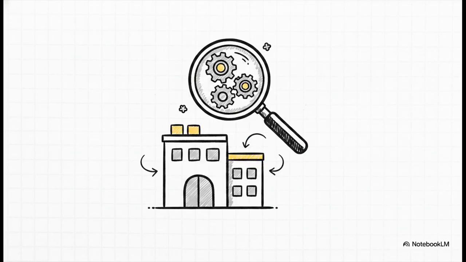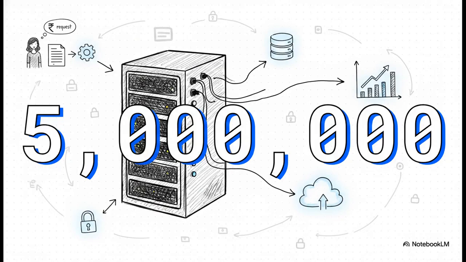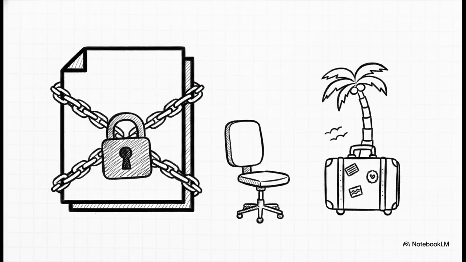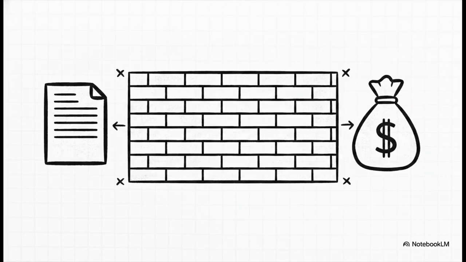Let's look at a real corporate scenario from XYZ Limited to see this control in action. RIA creates a purchase requisition for a massive 50 lakh rupee server upgrade. That high value triggers a strict release strategy, demanding digital signatures from 3 specific managers. If the plant head goes on vacation and doesn't click approve, the document stays completely locked. RIA can't convert it into a purchase order, meaning absolutely zero money can be spent.